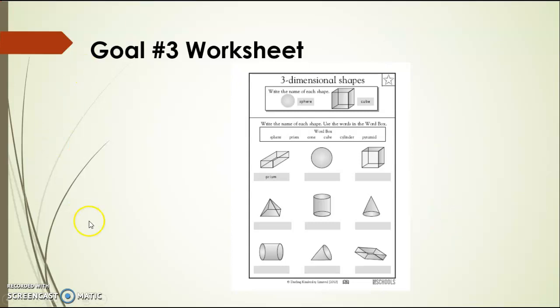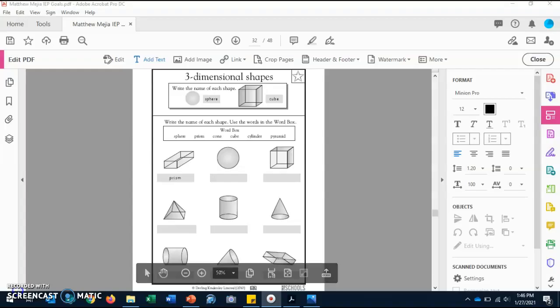And now for our last goal of the day, we are going to work on this worksheet. It is called 3-dimensional shapes. So please take out this worksheet. So in this worksheet, it says, write the name of each shape. So we know that this is a sphere. A sphere is written here. And this is a cube. And a cube is written here.